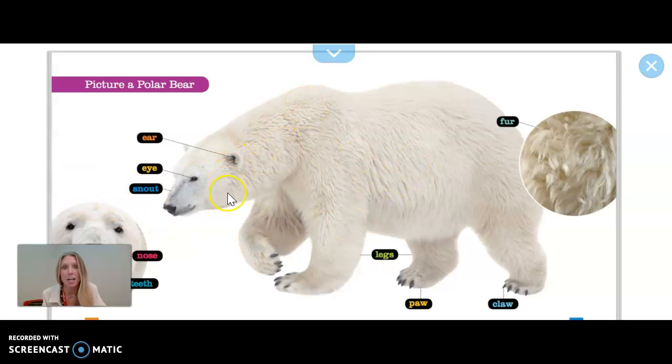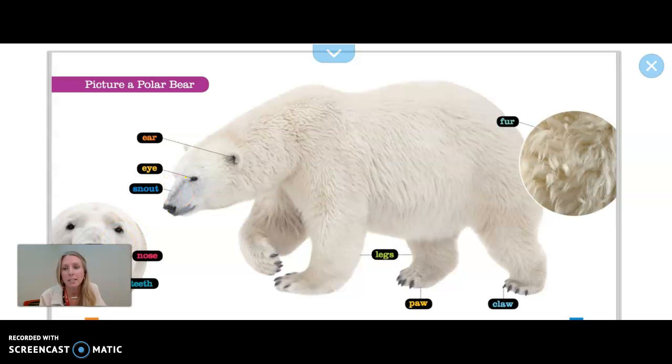But here is an awesome diagram. Remember, we are reading a nonfiction story too, which means it's real. These are real polar bears, real animals, and they're photos of real animals. So this here is an example of a text feature. There are all these labels. Can you say that word? Labels.